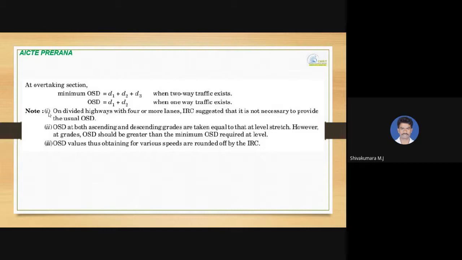OSD at both ascending and descending gradients is taken equal to that at a level stretch. However, at grades, OSD should be greater than the minimum OSD required at level. Overtaking sight distance values thus obtained for various speeds are rounded off by the IRC. So these are all the keynotes you need to remember.